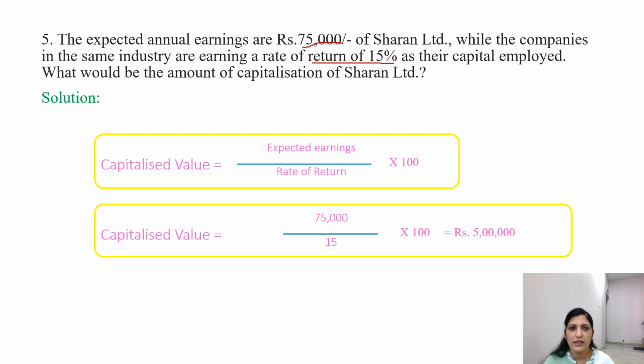What do we have to find out? The amount of capitalization. Same as the problems we have already done. So capitalized value is equal to expected earnings divided by rate of return into 100. So capitalization value is equal to 75,000. From where did you get it? Expected earnings. From where? Here. The expected annual earnings are 75,000. This I have taken over here. Next, divided by 15. What is this? This is the 15% rate of return. This I have taken here into 100. So we'll get this amount as 5 lakhs. Clear about this?